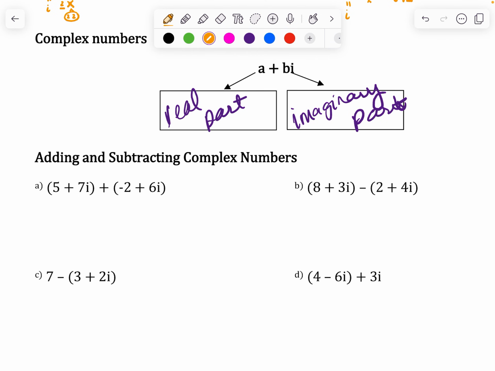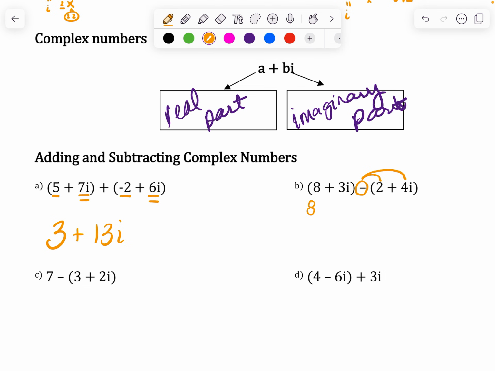But when you have addition, you are just combining like terms. So it's like you get to ignore the parentheses and just combine like terms. So this one would give us 3 plus 13I. Okay? Again, if you have a minus, like what we did up there at the top with the X, you've got to distribute this in to that second parentheses before you can combine like terms.